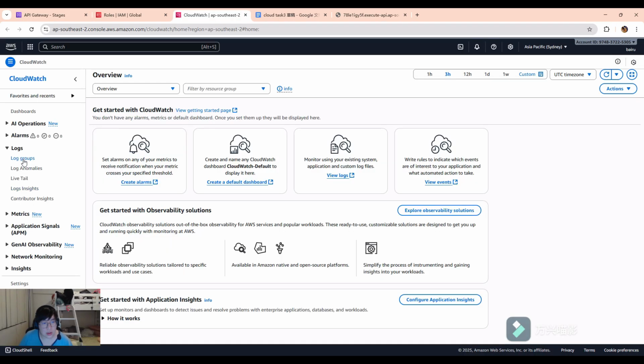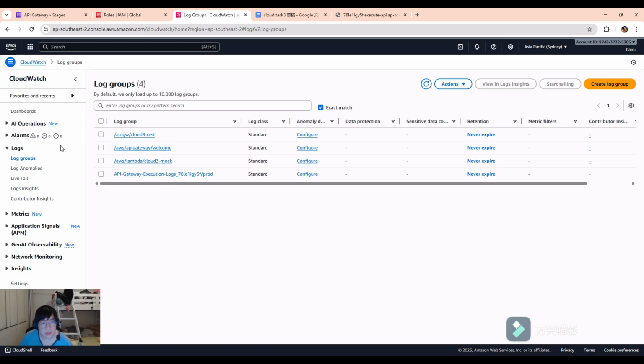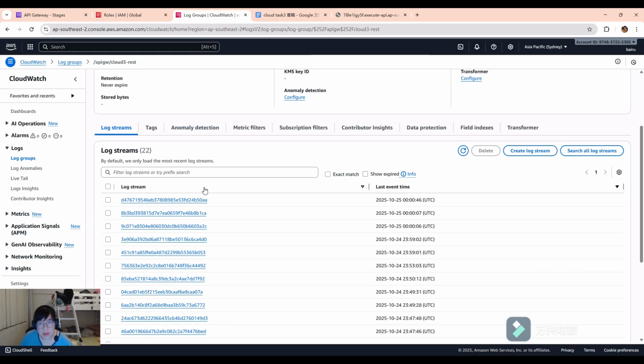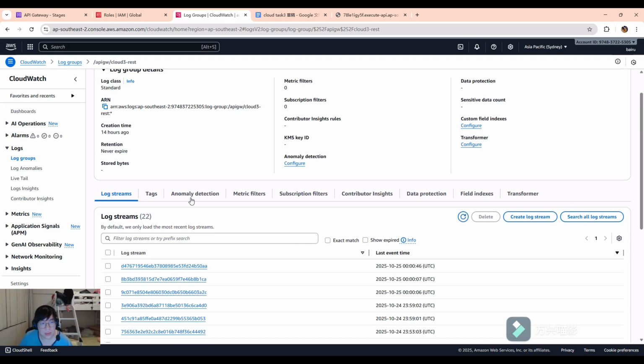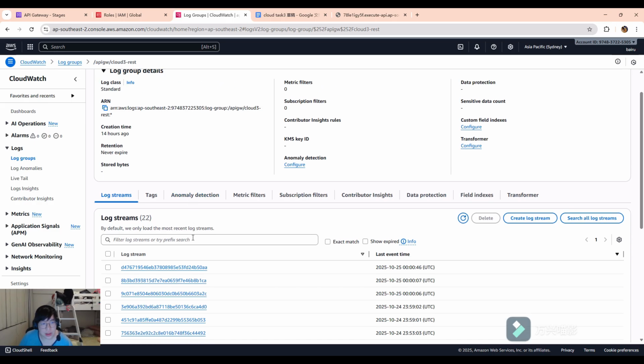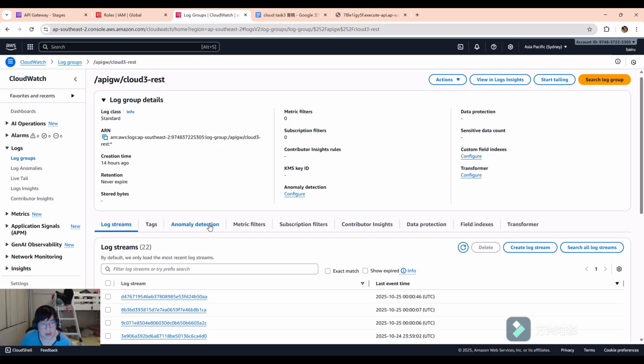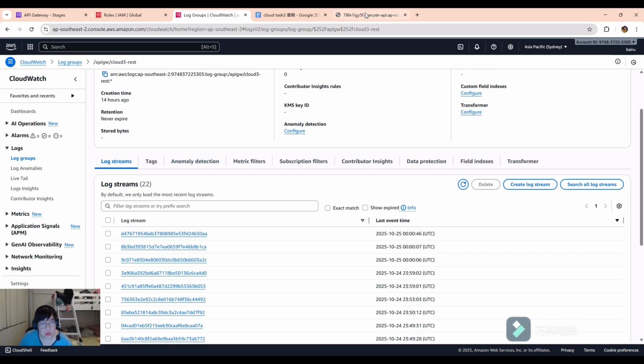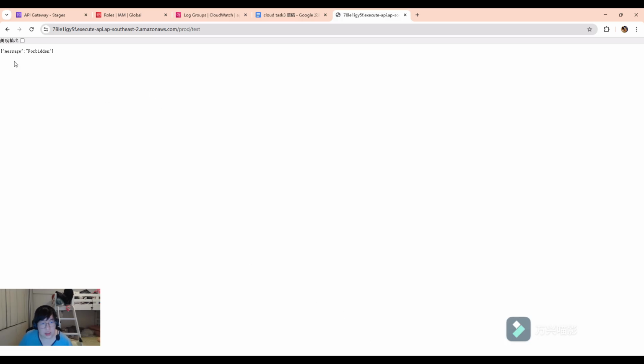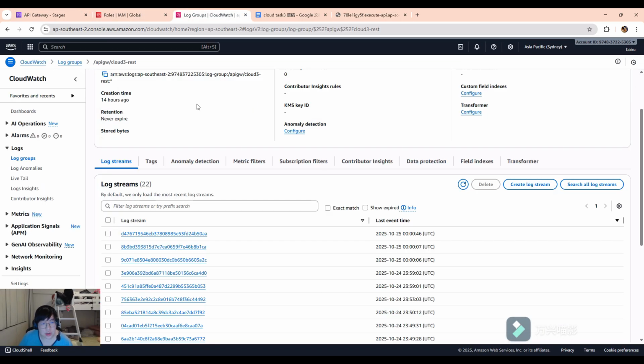So we need to go to the CloudWatch log group to find the log we created, connected to the API. And we pass it in, and it will show the log stream. This area should be empty at the beginning. So all the access, even with an API key or not, will be recorded.